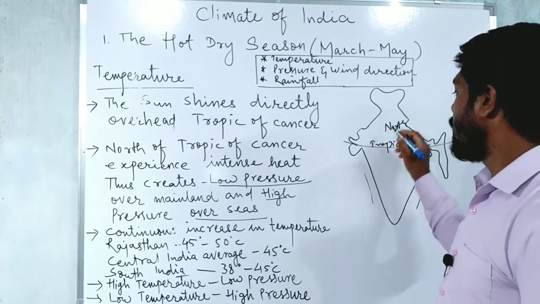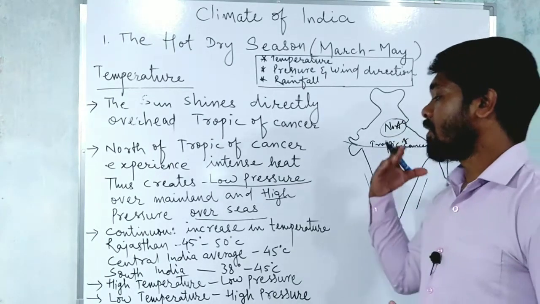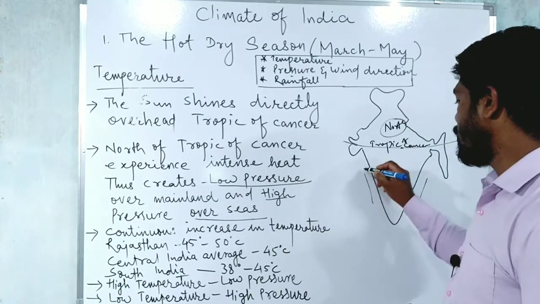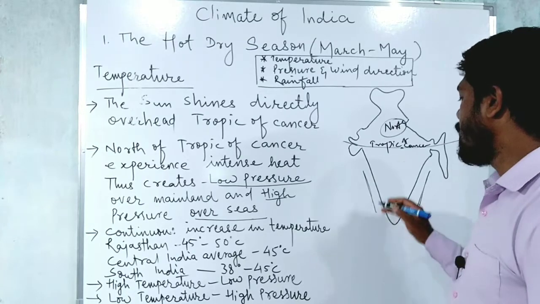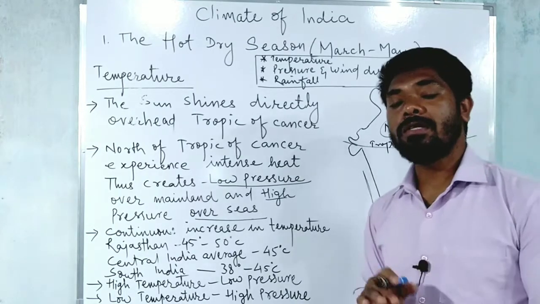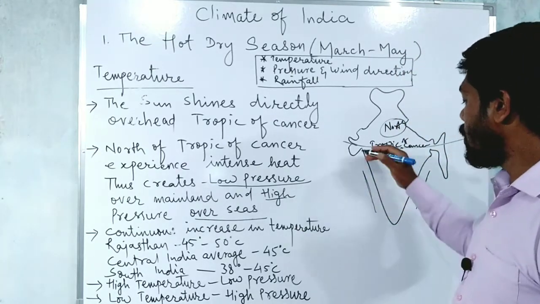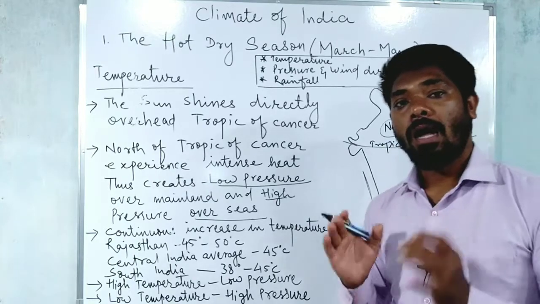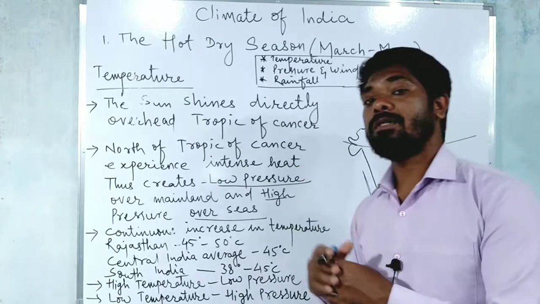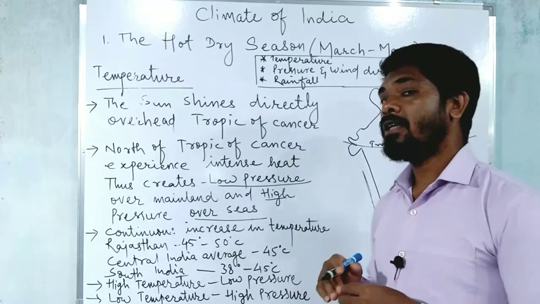So in the mainland, the north of the Tropic of Cancer will have low pressure due to the intense heat, and below the Tropic of Cancer, nearby the sea, a temperature difference is found. As these areas are influenced by the sea breeze and the land breeze, they will have a moderate climate, so they will have high pressure.